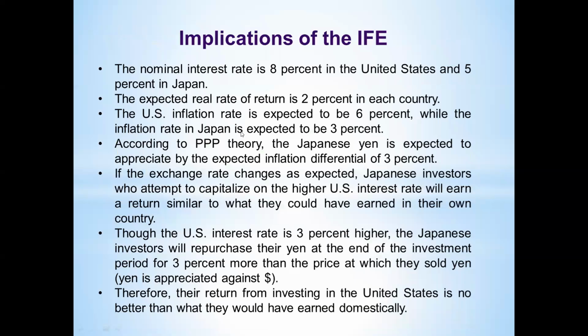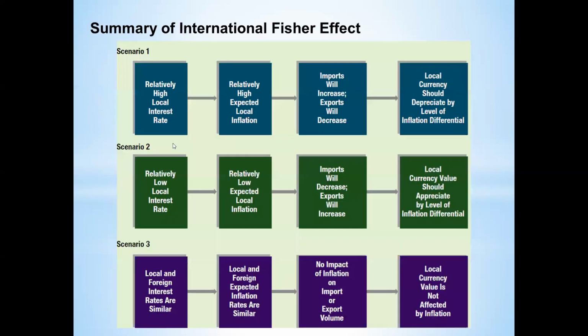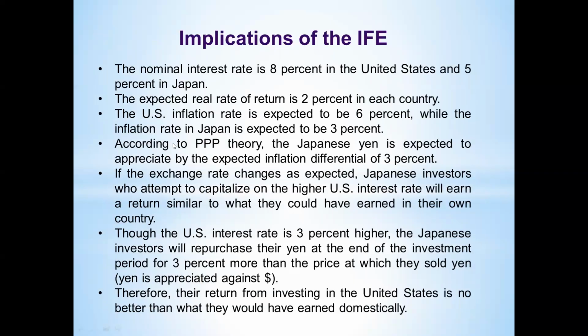Right. So implication of international Fisher effect. Here again we have another example, right? Japan interest rate and US interest rate. Now you can see real interest rate getting equal. Then likewise our previous example, we have another example.